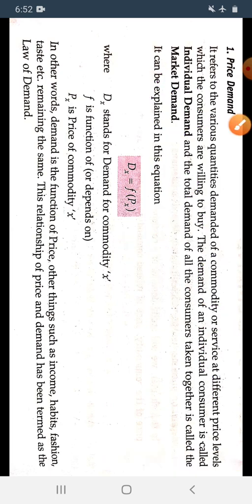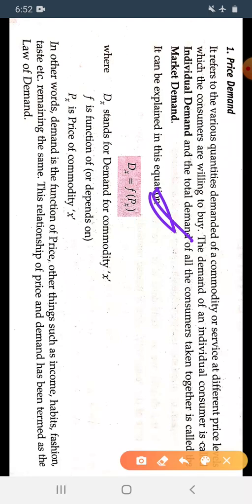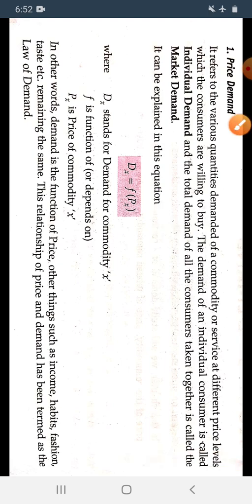So f shows the dependence, meaning demand is totally dependent on the price of the commodity. So Dx equals a function of Px. Here Dx is the demand of the commodity x, f shows the dependence, and Px is the price of the commodity x. In other words, demand is a function of price.